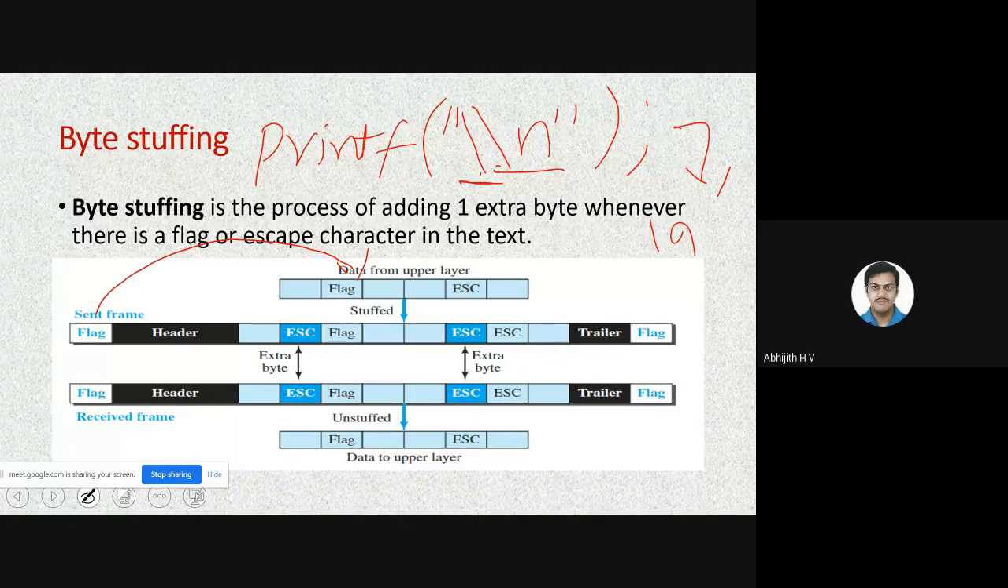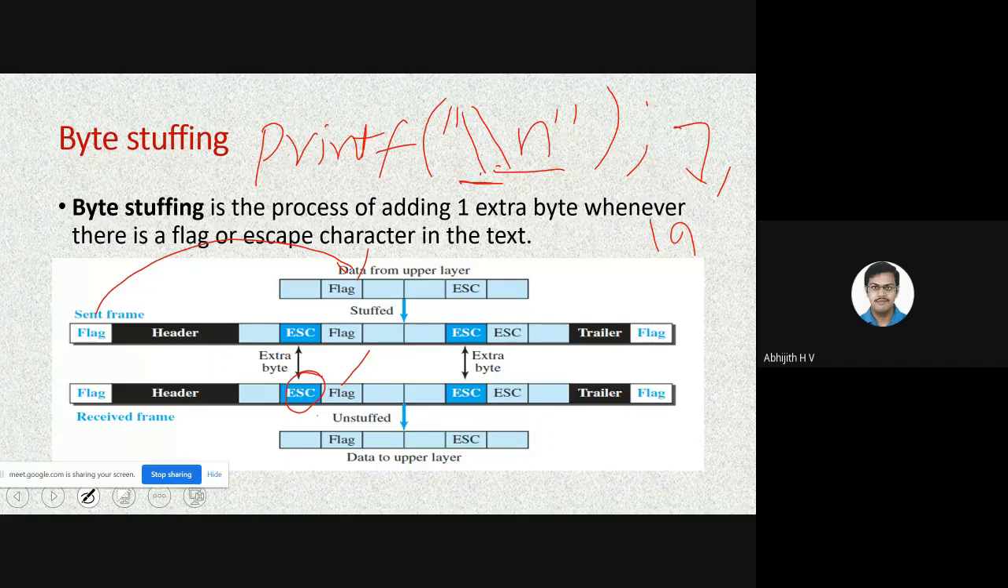The data link layer will add the escape character before this flag. So when the receiver receives it, it will think, here you have 0, 1, 1, 1, 1, 1, 1, 0, but due to this escape character, it indicates that this is not the flag. It is data only. I should treat it as data, not as a flag. Like that, the receiver will understand. We call this byte stuffing.